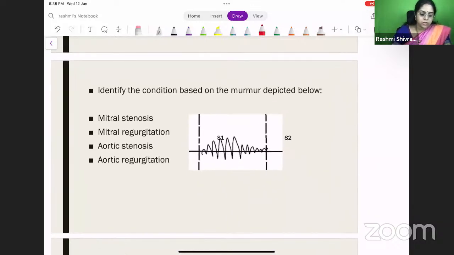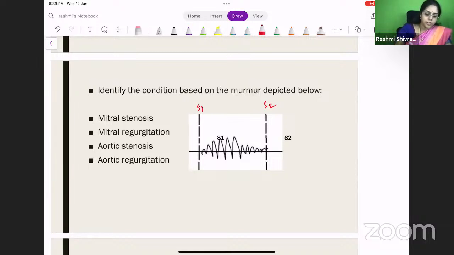Identify the condition based on the murmur depicted below. So you have S1, sorry, this one is S1, this is S2. So what is the murmur which is being depicted here? Is it of mitral stenosis, mitral regurgitation, aortic stenosis, or aortic regurgitation? What is the murmur which is depicted here? Yes, you can try.